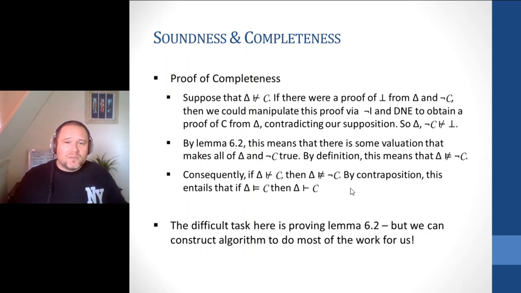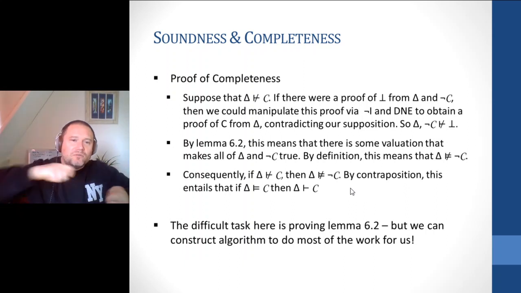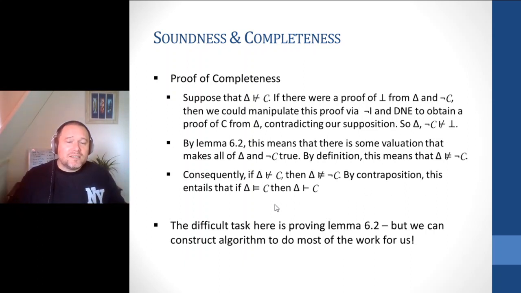Now, by contraposition, where we just flip around the negations, this entails that if tautological entailment holds, then the provability holds. Again, you can see this as: if not B, then not A, is going to be equivalent to if A, then B. So that's kind of cool. We basically can show that this conditional has to hold, and if this conditional holds, then the opposite way around must also hold.